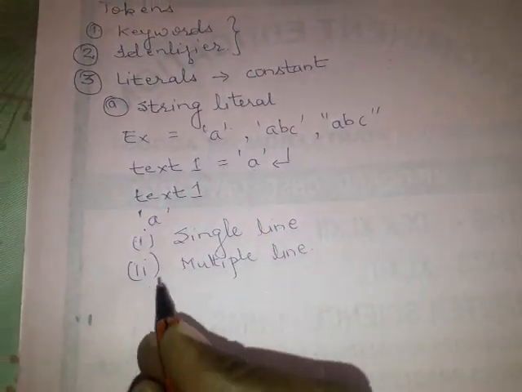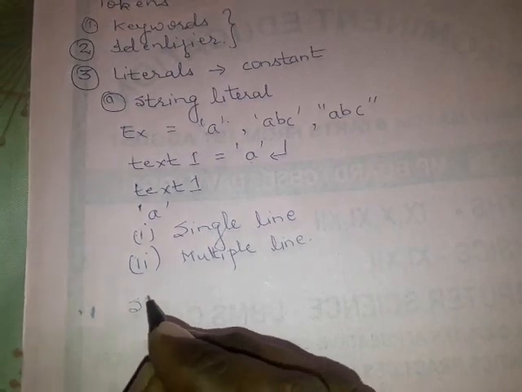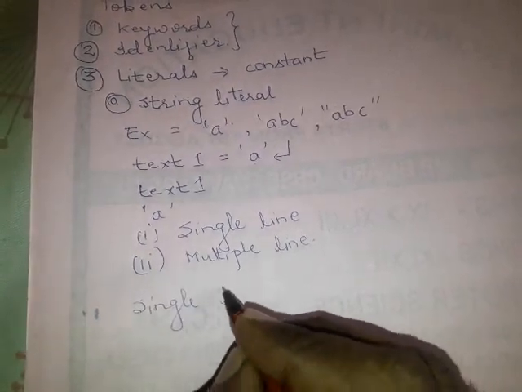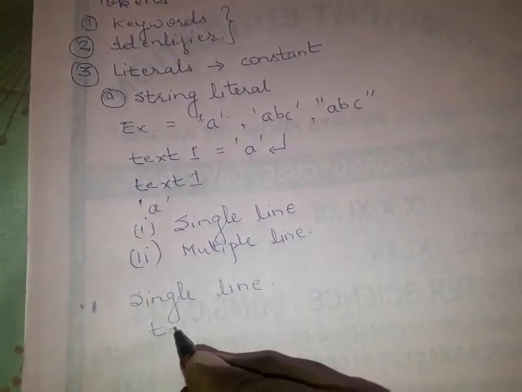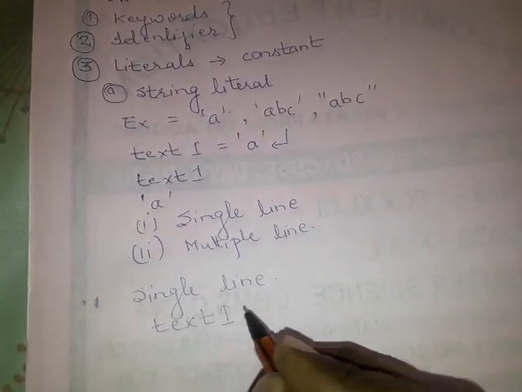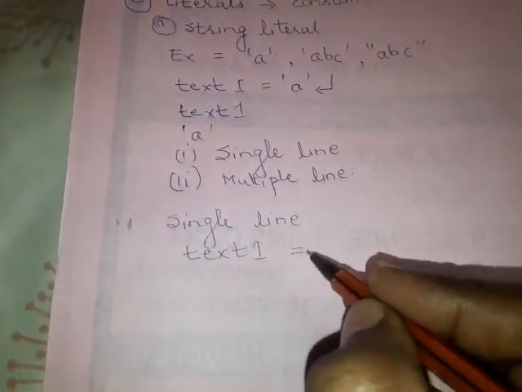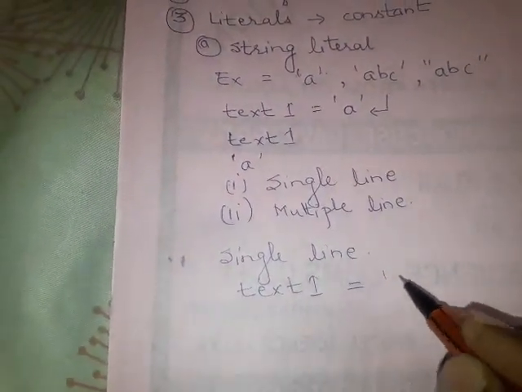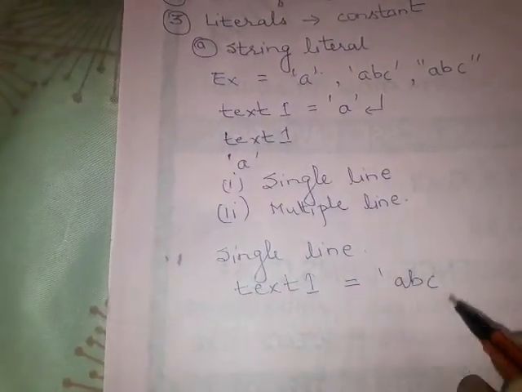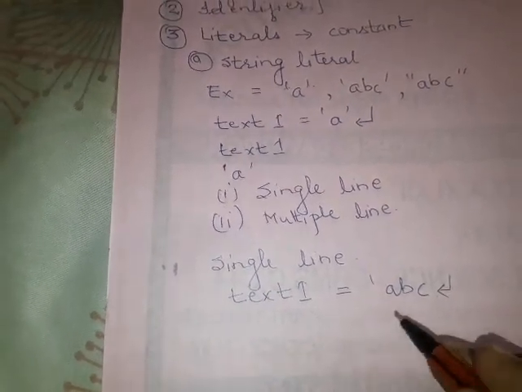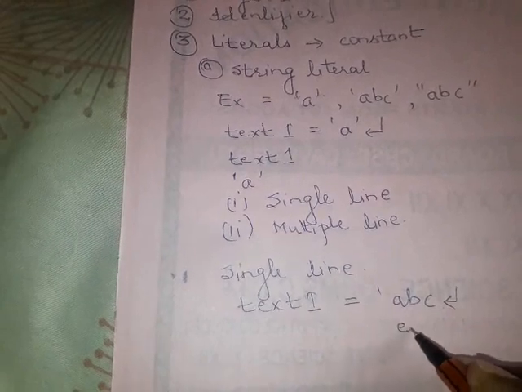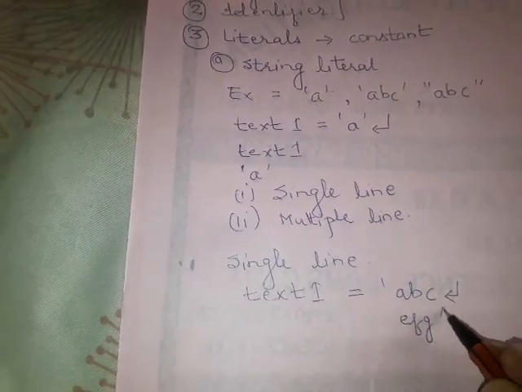For example, if I declare text1 equals to ABC, then I press Enter, then I write EFG and close the single quotes.